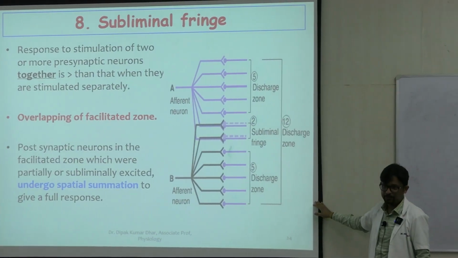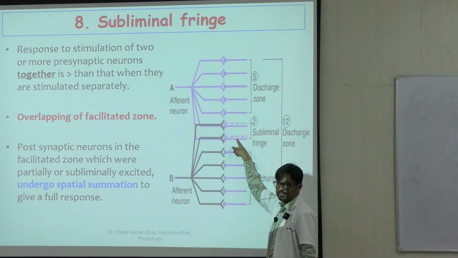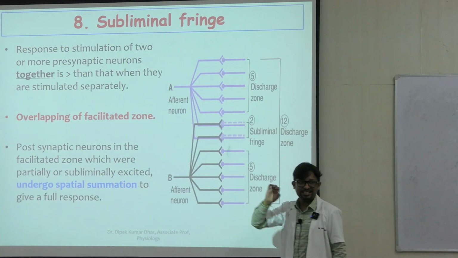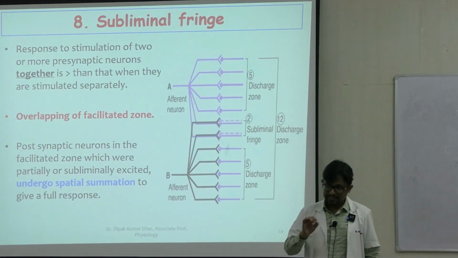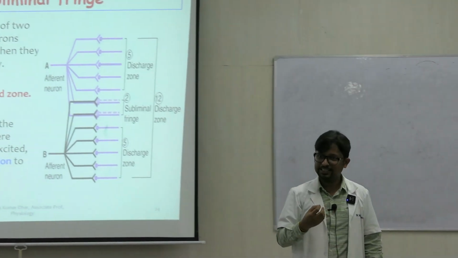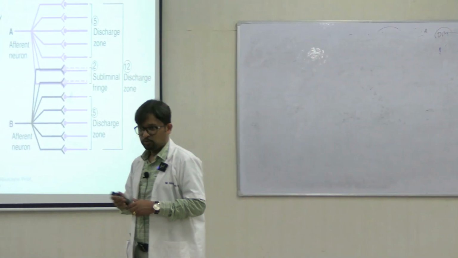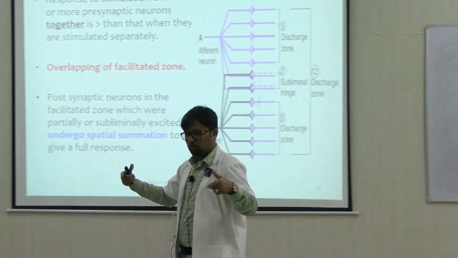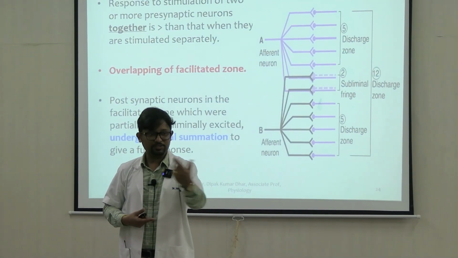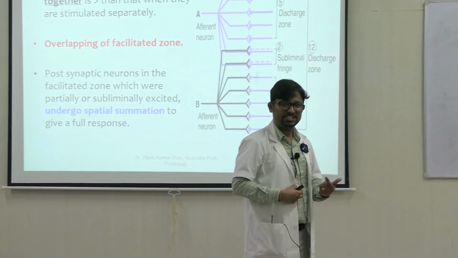So how does this happen? जो बीच के दो neurons that you see here, these are not in the discharge zone, but these are in the facilitated zone. Now facilitated zone में जो neurons हैं, as I said, they are having subthreshold activity. But if you stimulate A and B together, तो दो sources से same neurons पे activity is coming. So these neurons in the facilitated zone now undergo spatial summation.